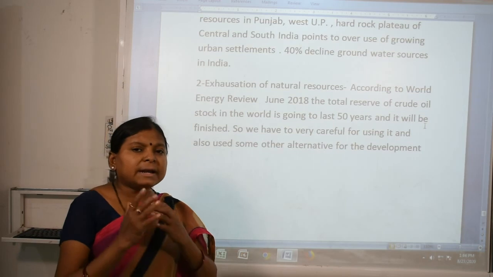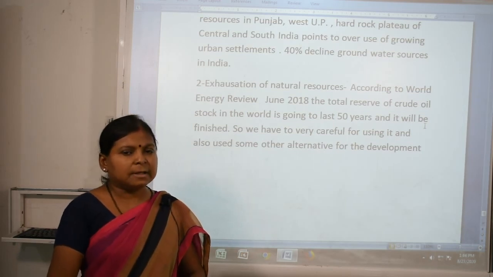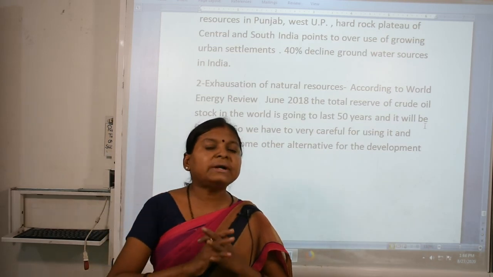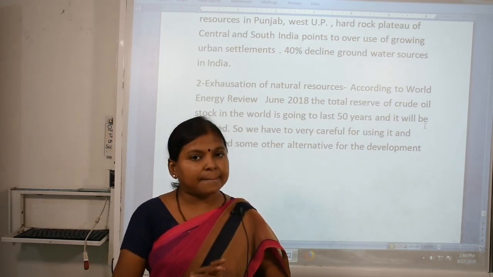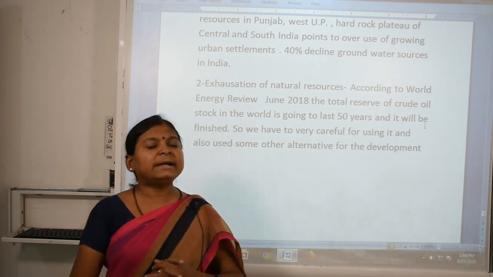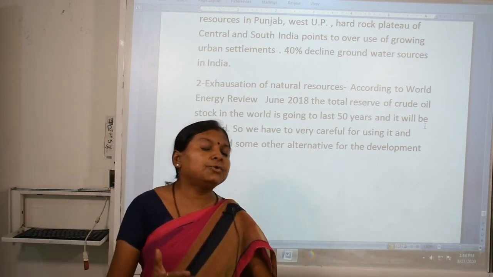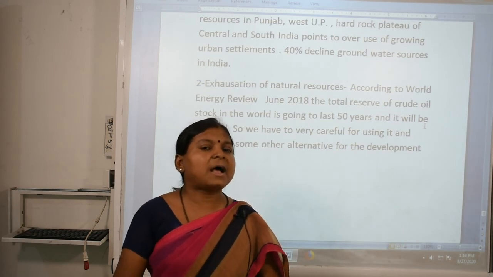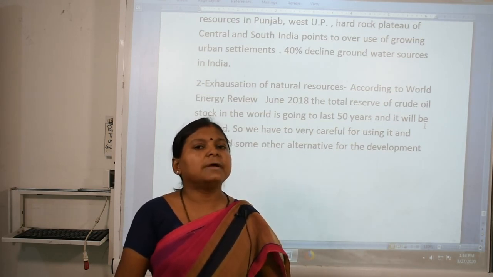See, for the development of any country, we have to use the method of sustainable development, without damaging the environment, and do the development. We can adopt some alternative methods which can be renewed easily. So in this way we can develop well, and save our environment for the future.